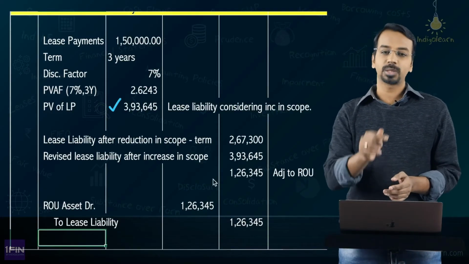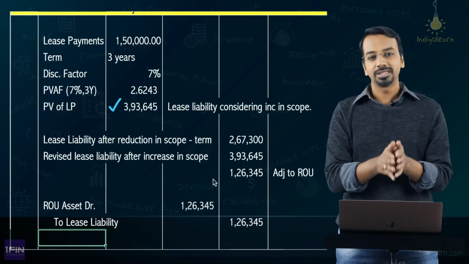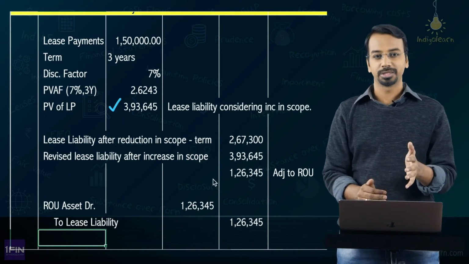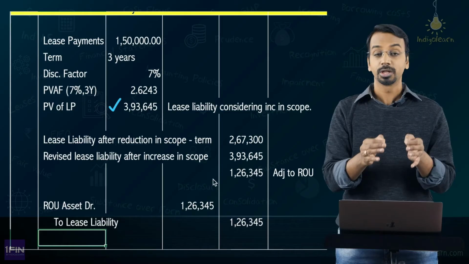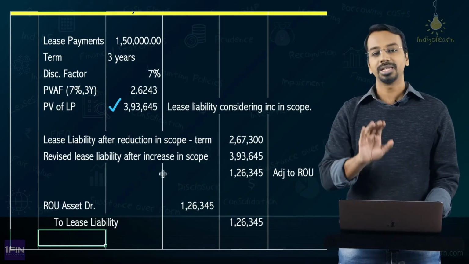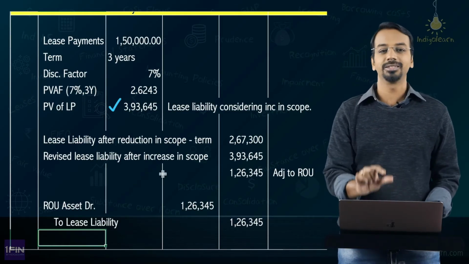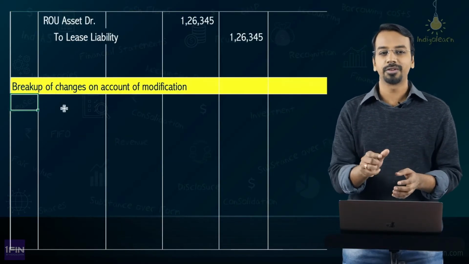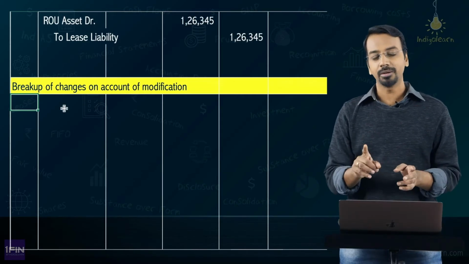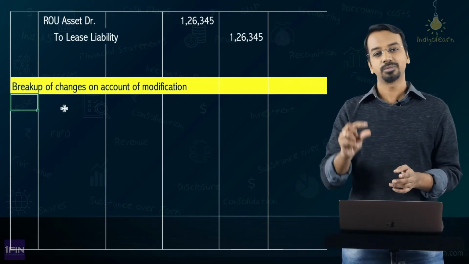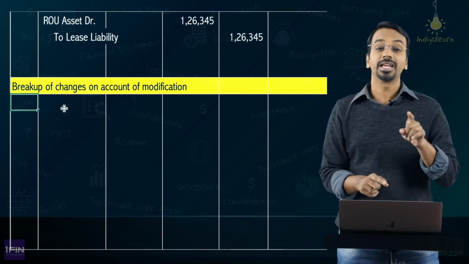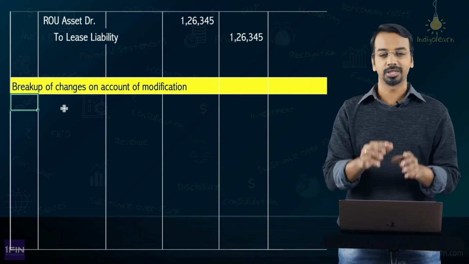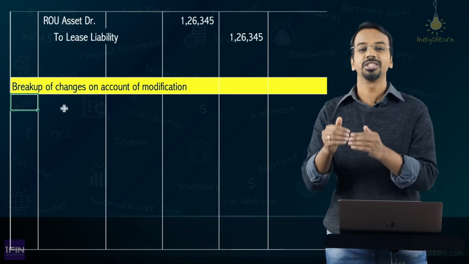Now, there is another way to calculate this number, that is to split the change in liability because of increase in interest rate and because of revised payments. So, what do I mean by that? I will just explain to you quickly, but this accounting treatment is sufficient for the purpose of handling the modification in the lease. Now, if you have to understand, because of modification, what has changed? Two things have changed. One, the discount rate has increased from 6% to 7%, meaning to say, on your existing 1 lakh payment, the discount rate is now 7% instead of 6%. So, this will definitely result in reduction in the lease liability.